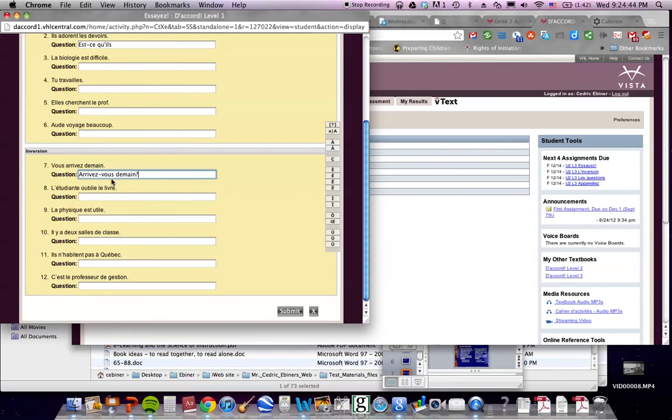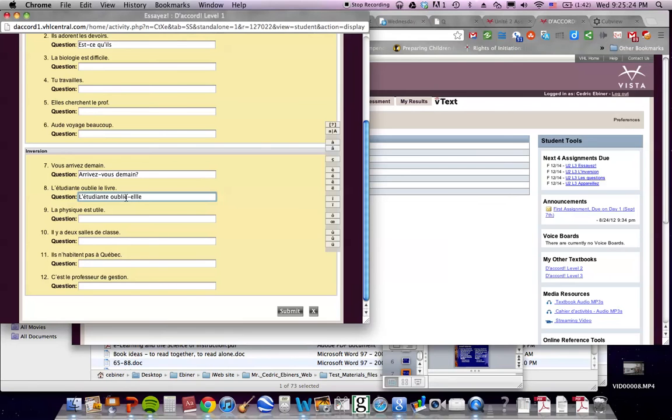Now it gets kind of difficult when you have a noun as a subject. You see in this one you have a noun right here, compared to here where you have a pronoun. So a pronoun and a verb can be inverted very easily, like right here. But when you have a noun, you cannot invert the noun, so you have to leave that at first. L'étudiante, leave it at the start, and then you invert oublie with what l'étudiante could be replaced by. L'étudiante is a female student, so then you would have to put elle to replace it.